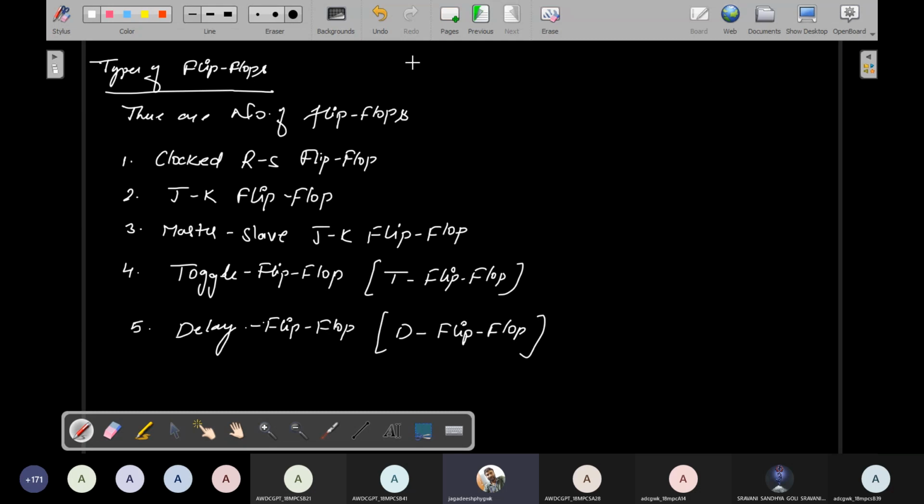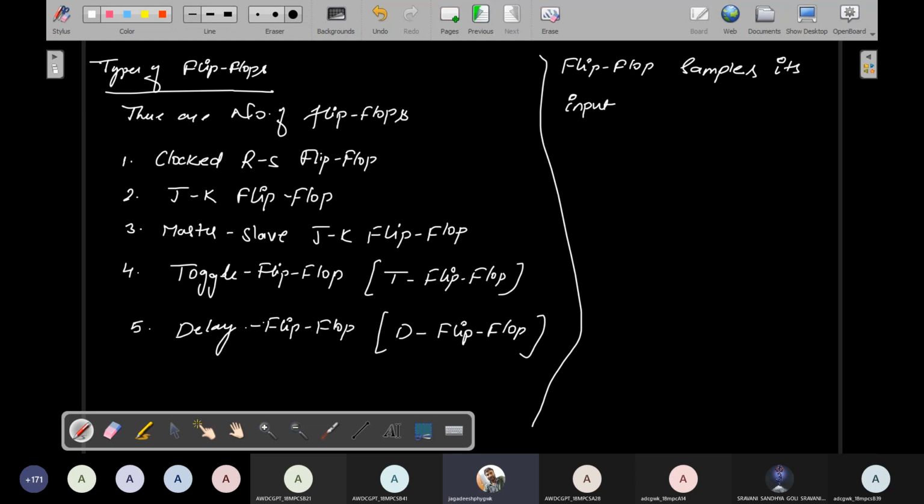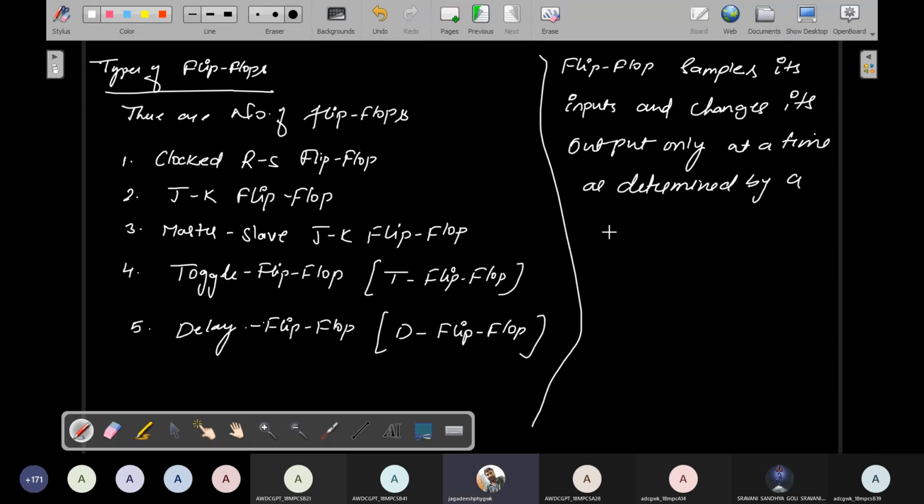So generally, what is the definition of a flip-flop? Simply, a flip-flop samples its inputs and changes its output only at a time determined by a clock signal.